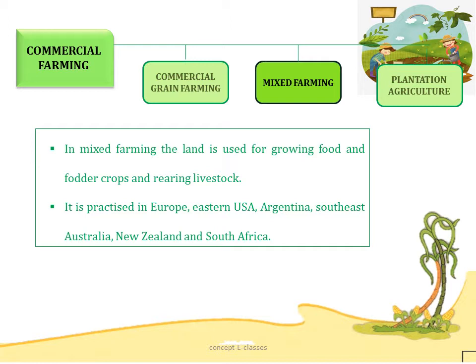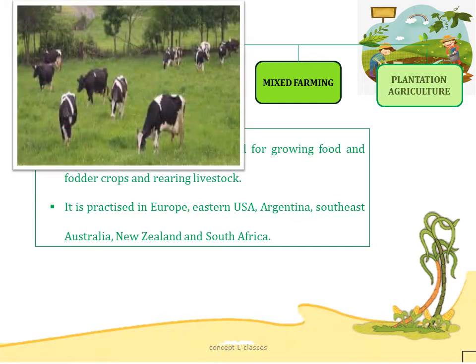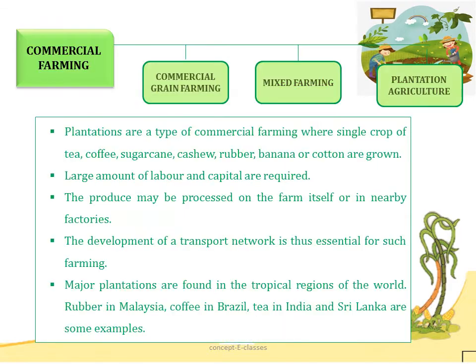It is practiced in Europe, Eastern USA, Argentina, Southeast Australia, New Zealand and South Africa. So this is the image of mixed farming in Kenya. Now let's see about plantation agriculture.